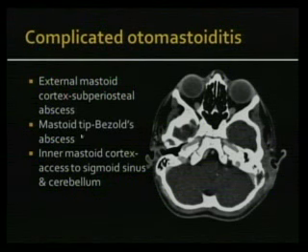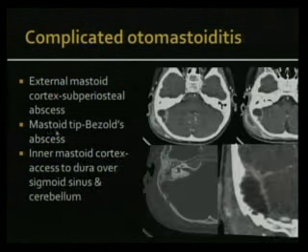Now, when you have destruction of the mastoid tip, you can get a Bezold's abscess, but in kids you don't commonly see that because the mastoid tip is not pneumatized. So it's uncommon to see Bezold's abscess in a kid, but usually it's when you have infection in the mastoid tip and it tracks deep to the sternocleidomastoid muscle. So these are again various examples.